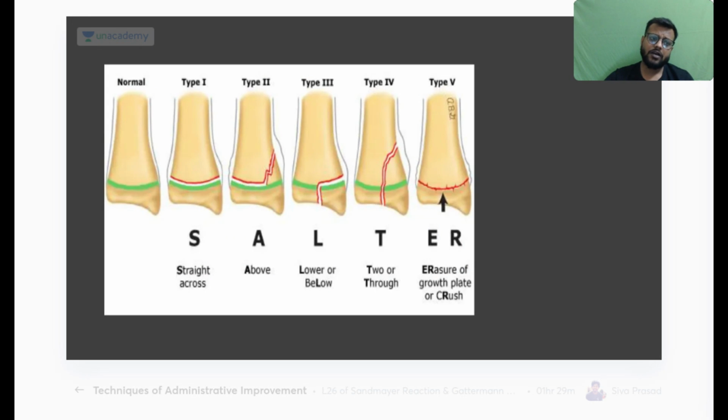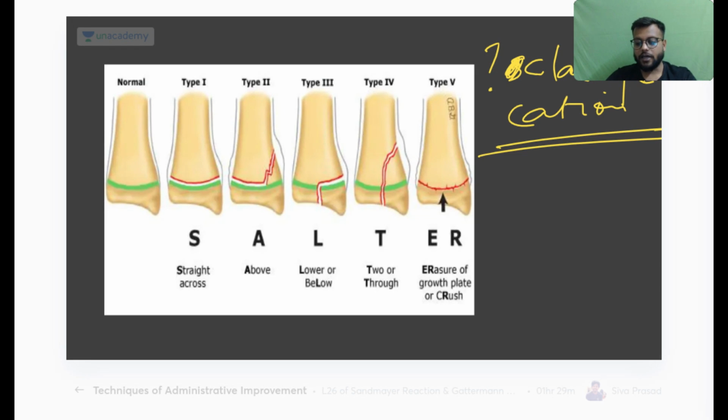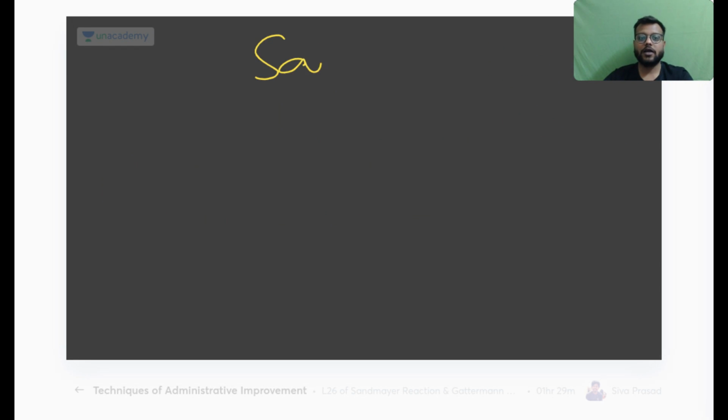Okay, now very important, frequently asked, it definitely comes in some examination every year. What is this classification? Yes, the correct answer is your Salter Harris classification.